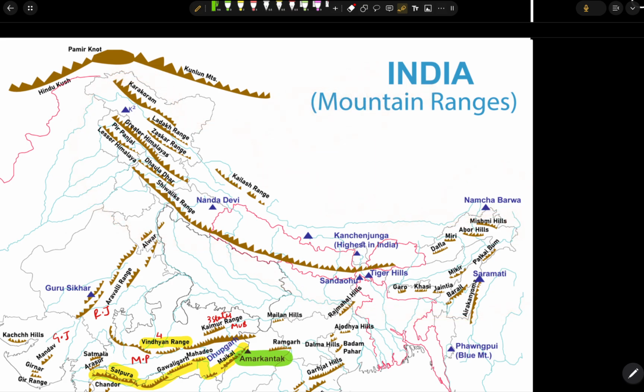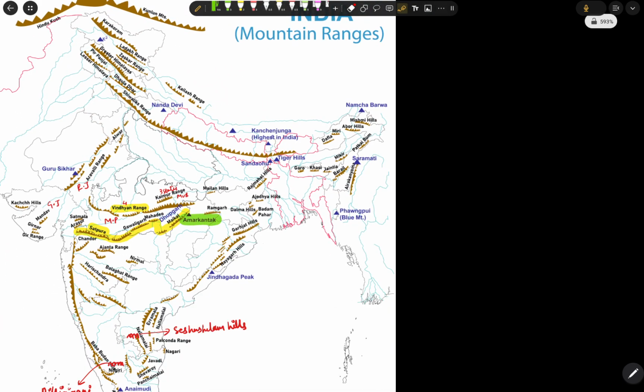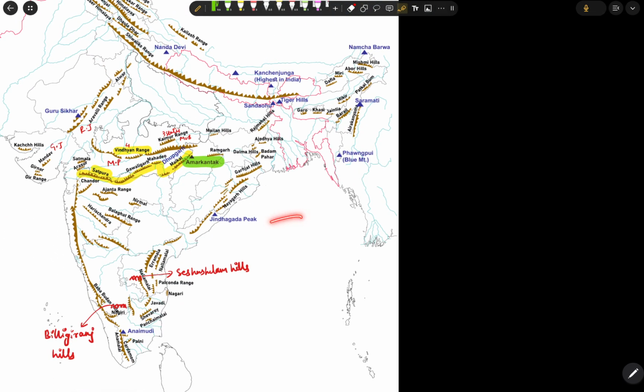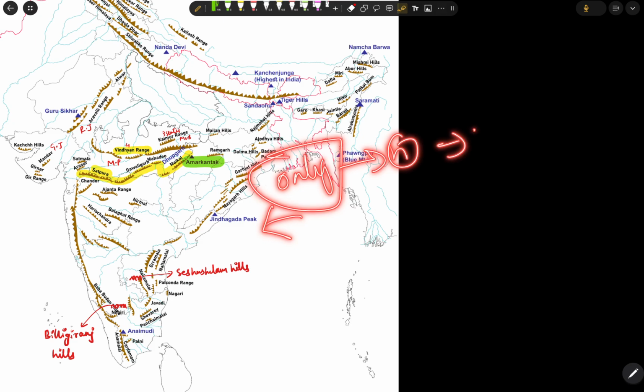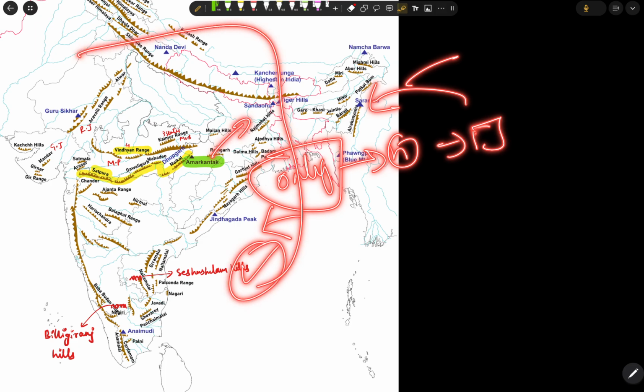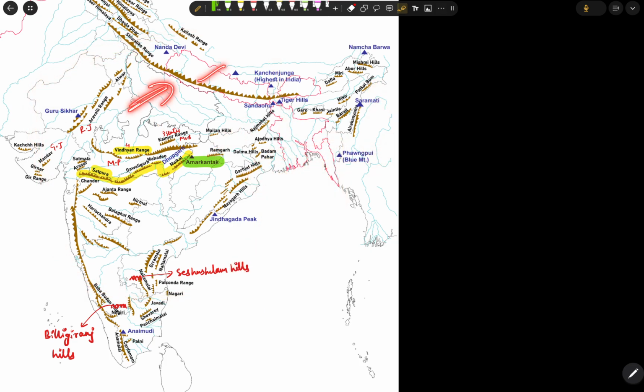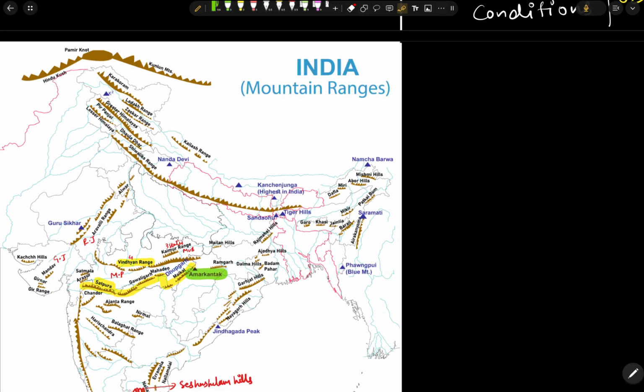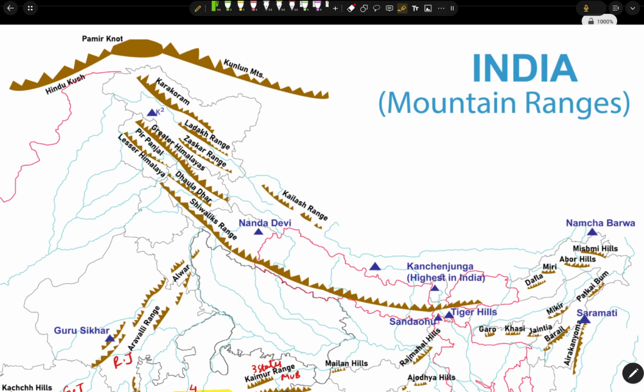For example, this is related to the hills. For hills we need to look at only this map n number of times, so that in the examination, if a question comes from the hills topic, we just remember this map and answer it. The pictorial representation of this map should be in front of our eyes in the examination. That's why we need to revise it very frequently.